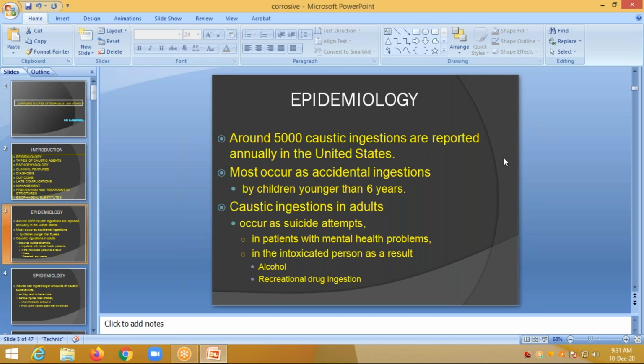reported in the US. In India also, generally most cases of esophageal strictures are due to ingestion of the caustic agents. It mostly occurs due to accidental ingestions, or suicidal tendencies, or in children younger than 6 years of age. In adults, it occurs as suicide attempts in patients with mental health problems, and in intoxicated persons as a result of alcohol and recreational drug ingestion.